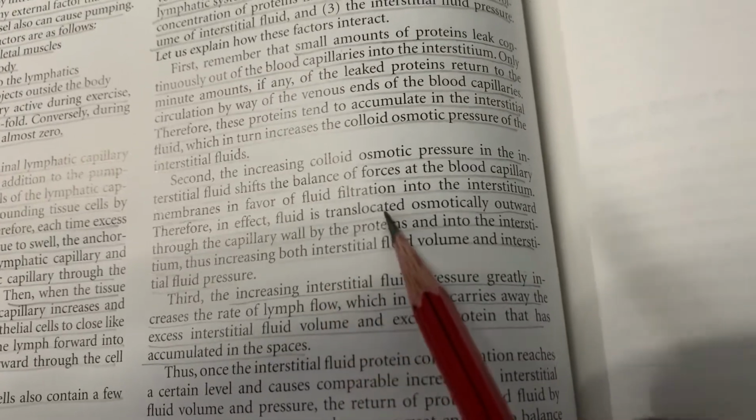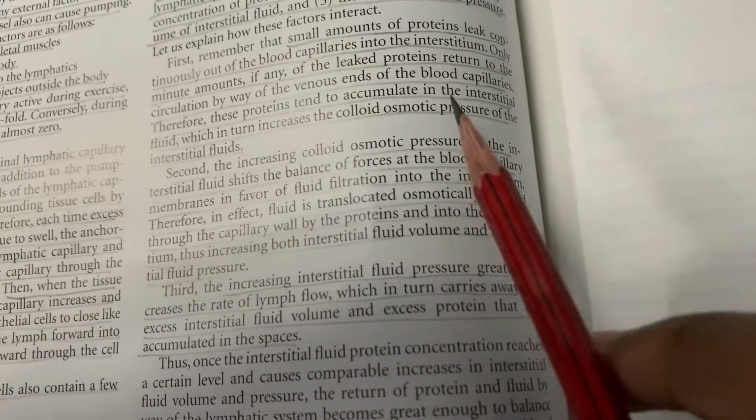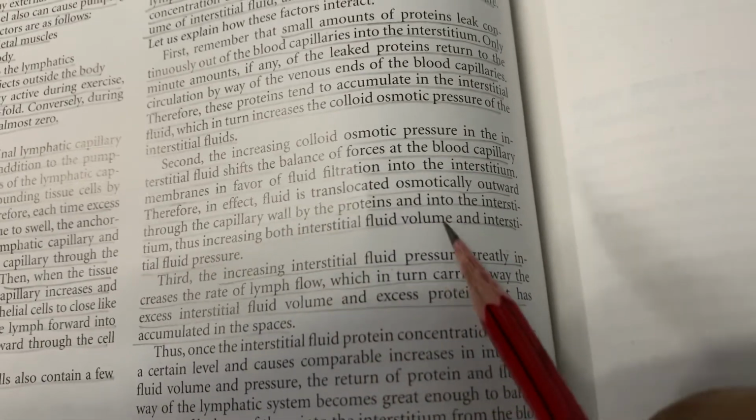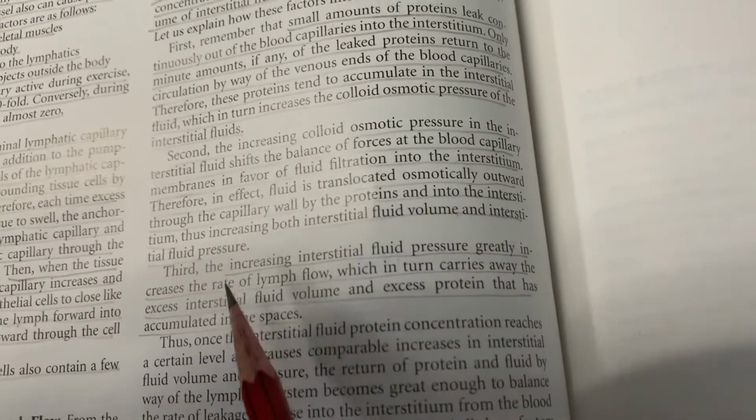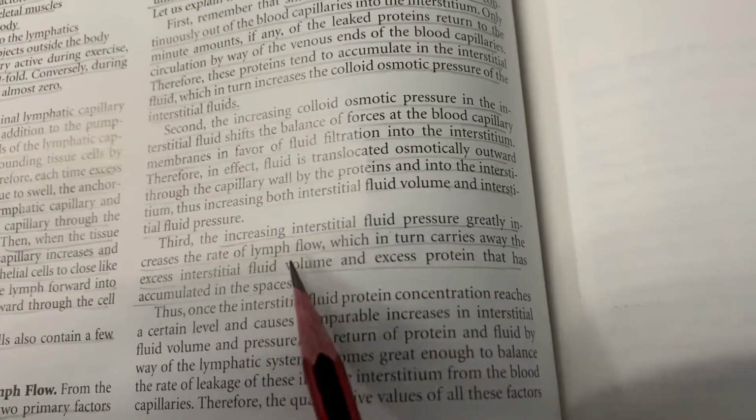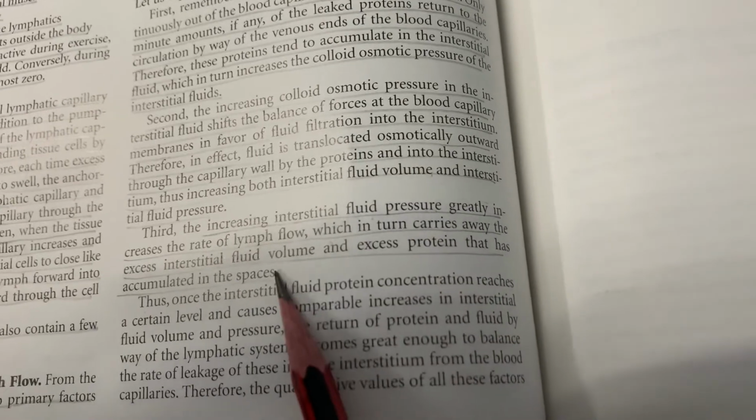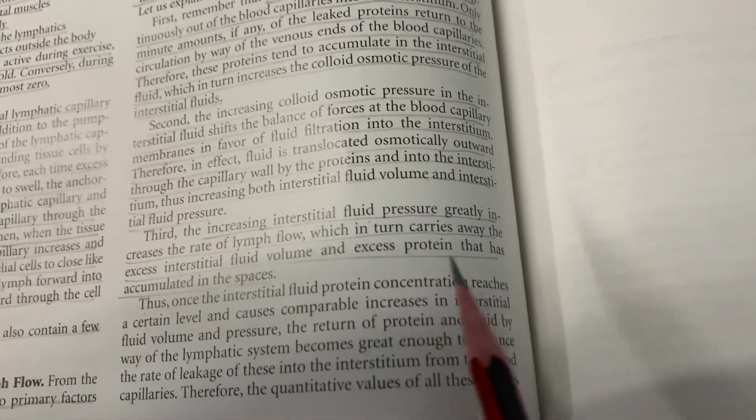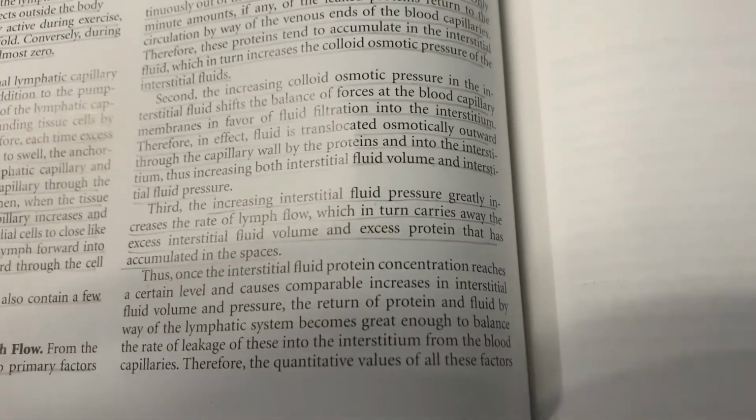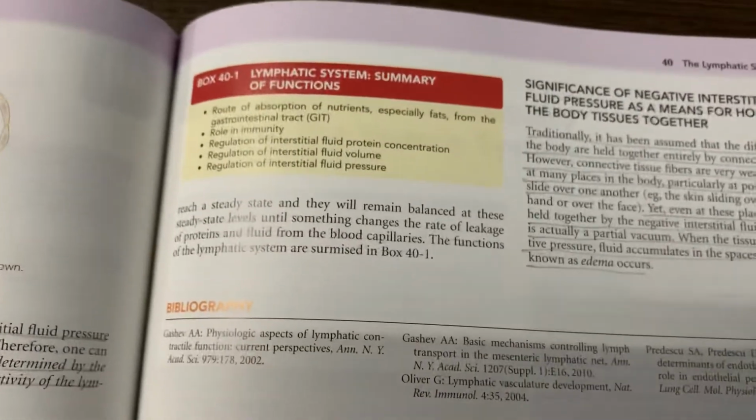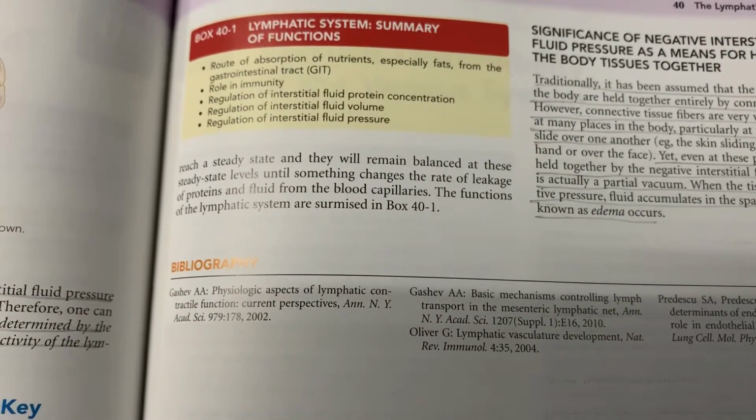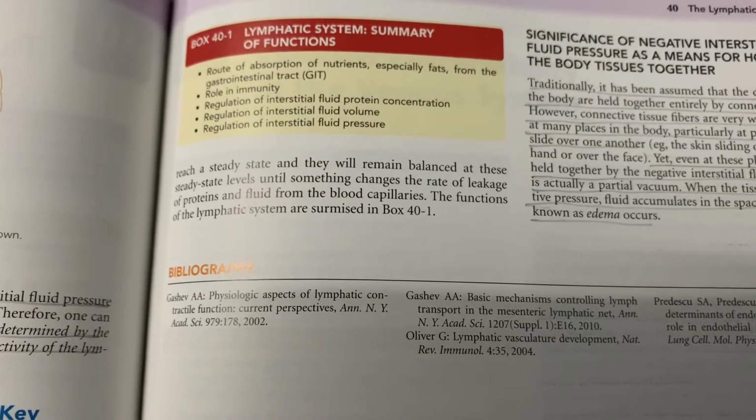Therefore, in effect, fluid is translocated osmotically outward through the capillary wall by the proteins and into the interstitium, thus increasing both interstitial fluid volume and interstitial fluid pressure. Third, the increasing interstitial fluid pressure greatly increases the rate of lymph flow, which in turn carries away the excess interstitial fluid volume and excess protein that has accumulated in the spaces. So that is why the quantitative values of all these factors reach a steady state, and they will remain balanced at these steady state levels until something changes the rate of leakage of proteins and fluid from the blood capillaries.